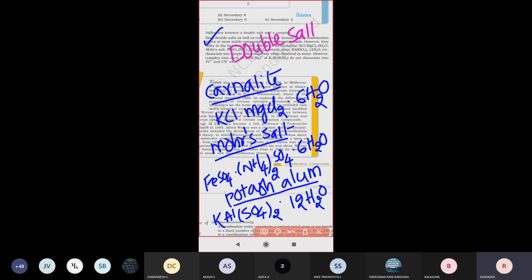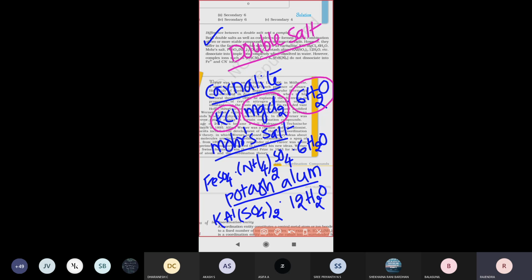How many salts are present in carnallite? Potassium chloride is one salt. Magnesium chloride is another salt. So two salts are present there, and it dissolves in water. That means two salts are present in water: one is potassium chloride, another is magnesium chloride. So this is a double salt, the carnallite formula.